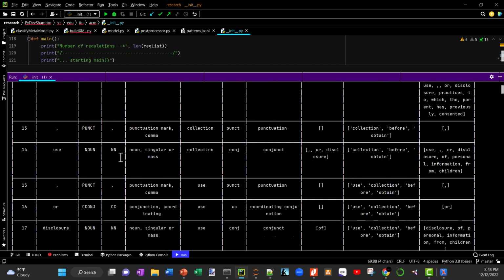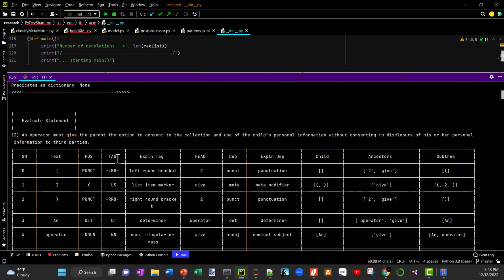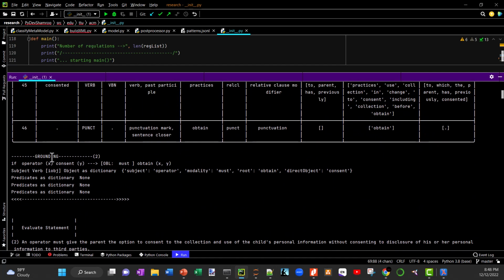And then once I do that, the software that I wrote pulls out and looks at the grounding and says, okay, if X is an operator and Y is consent, then X is obligated, using the keyword must here, to obtain consent because Y is consent. So this right here takes the format of the if-then statement that I talked about in the OASIS legal rule XML format.